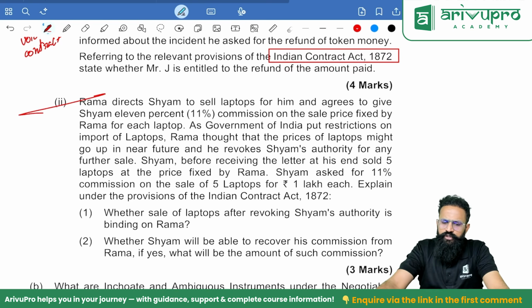Rama directs Sham to sell laptops for him and agrees to give Sham 11% commission on the sale price fixed by Rama for each laptop.